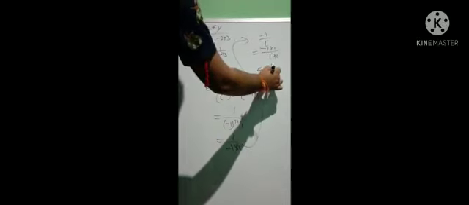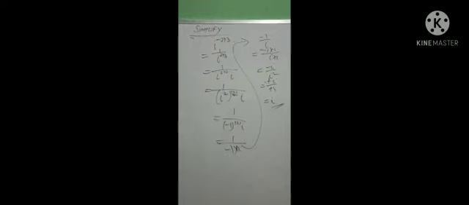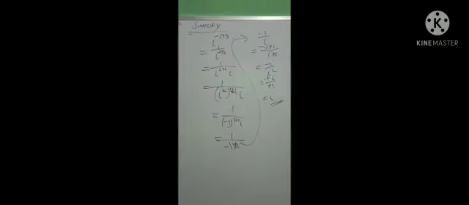Now you see there is an i in the denominator, so you have to remove this i. How will you remove it? You multiply i in both the numerator and denominator. The numerator will become minus i, and the denominator is i square. Now this i square is -1, this -1 is cancelling, and ultimately your value is i. So this is all about how you solve a problem with i.